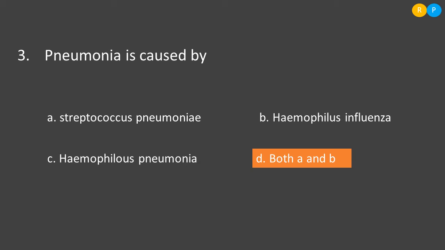So, let us see the options. Option A, Streptococcus pneumoniae. Option B, Haemophilus influenzae. Option C, Haemophilus pneumonia. Option D, both A and B. As I told, the causative organisms of pneumonia are Streptococcus pneumoniae and Haemophilus influenzae. So, the correct answer for this is option D, both A and B.